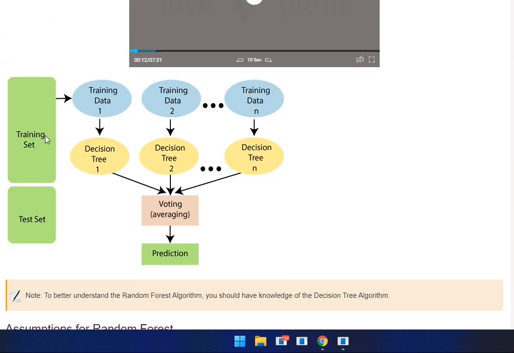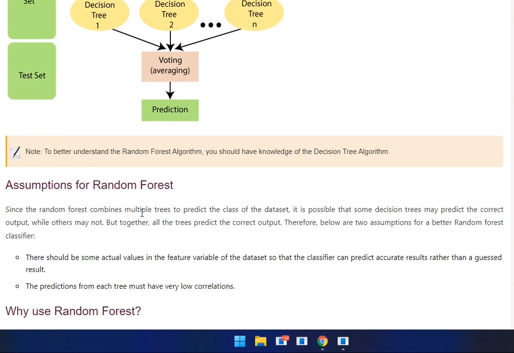Below diagram I will explain in detail. This is the training set, and training data 1, training data 2, up to training data n. Then the training data is subdivided into decision tree 1, decision tree 2, up to decision tree n. Then the result is the voting, average prediction.